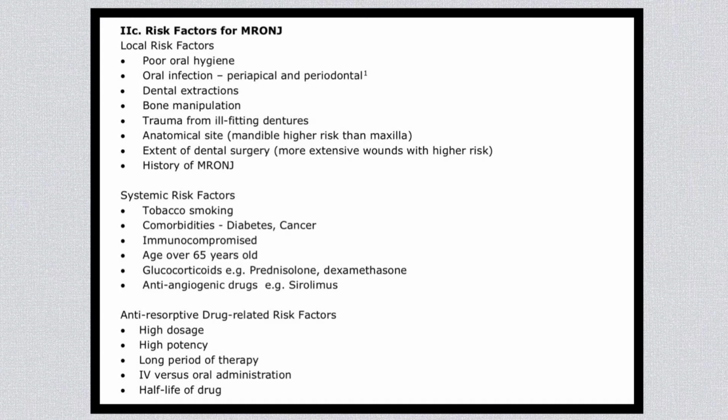You would see different risk factors, like the local risk factors related to oral hygiene, the mouth, or any appliance in the mouth which might be irritating the soft tissue. Or it could be a systemic risk factor like diabetes, steroid therapy or cancer therapy, which reduces the immune system of the patient, so again he's going to be at a higher risk of having ONJ. Or the drug-related factors, like a higher dose, or certain groups of drugs like zoledronic acid and intravenous medication. So this population is going to be at a higher risk.